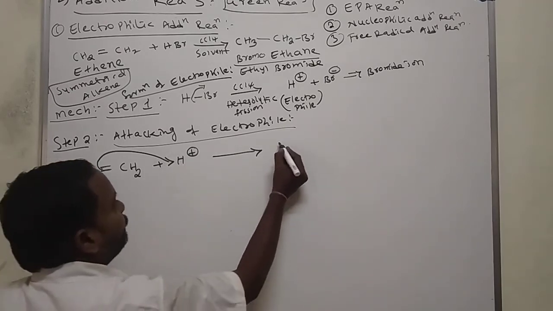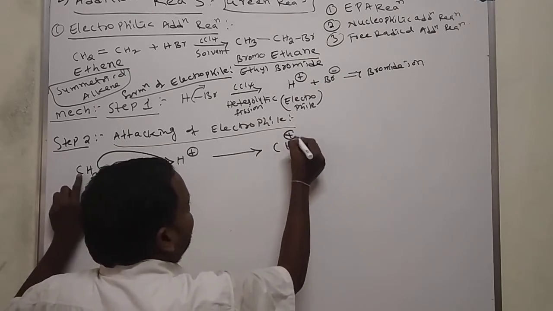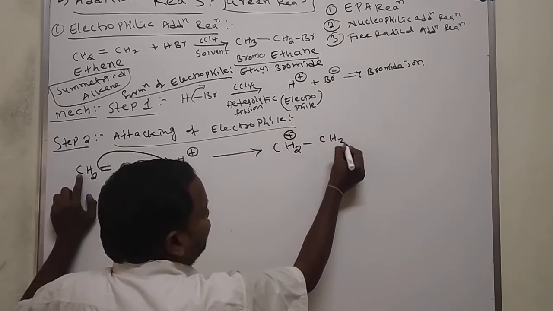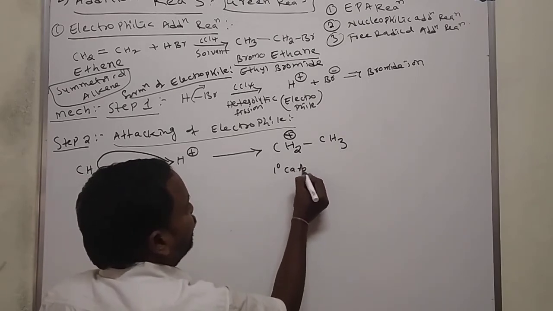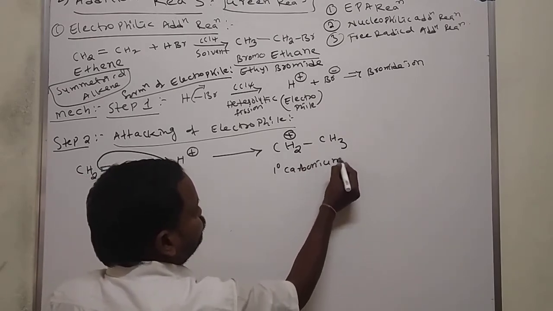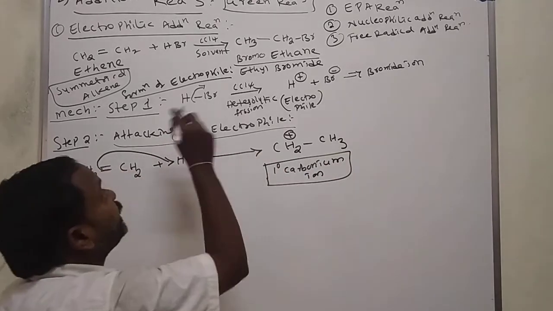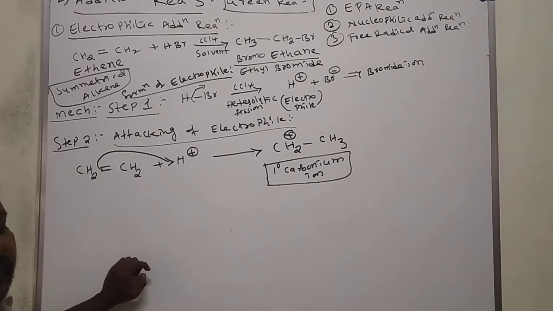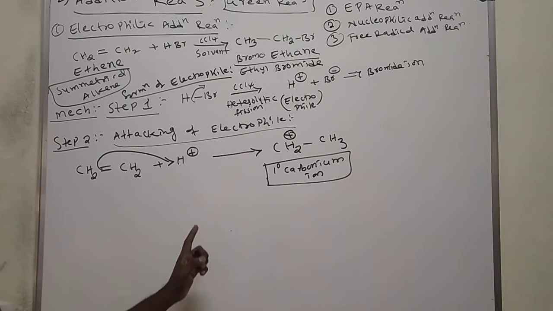The pi electrons are transferred towards the electrophile. What will you get here? CH2 with plus. It becomes CH3, what is this? Primary carbonium ion. That means all electrophilic addition reactions proceed through carbonium ion. Remember this.